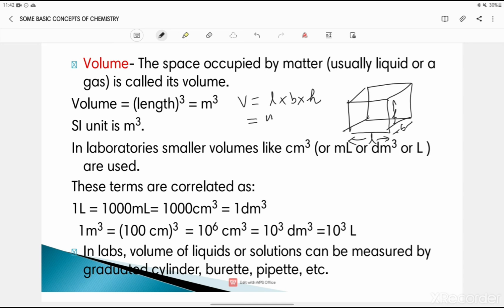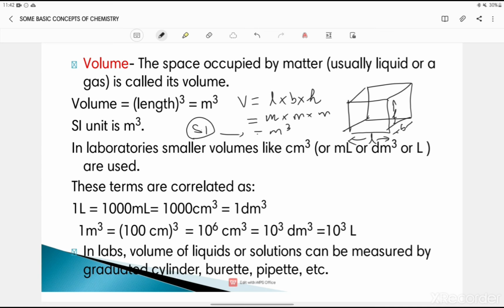It is meter. Breadth and height is also a type of length, isn't it? Fine, ये भी तो हम लोग वही कर रहे हैं ना, चौड़ाई और लंबाई नाप रहे हैं, तो वो भी वही बात है, तो इसको भी हम मीटर में लिखेंगे. So it is meter cube. Volume of particular cube is meter cube. Alright, and the SI unit of volume is meter cube.